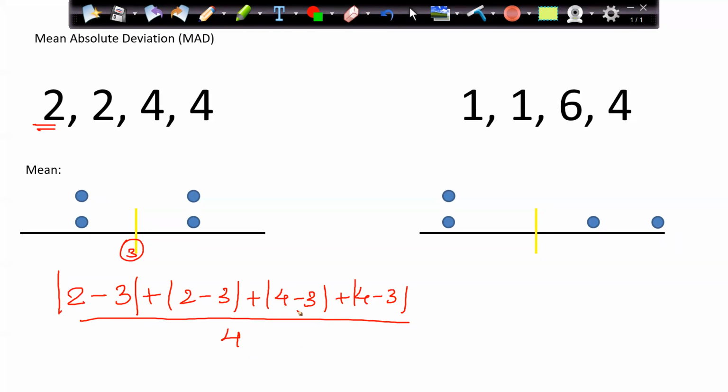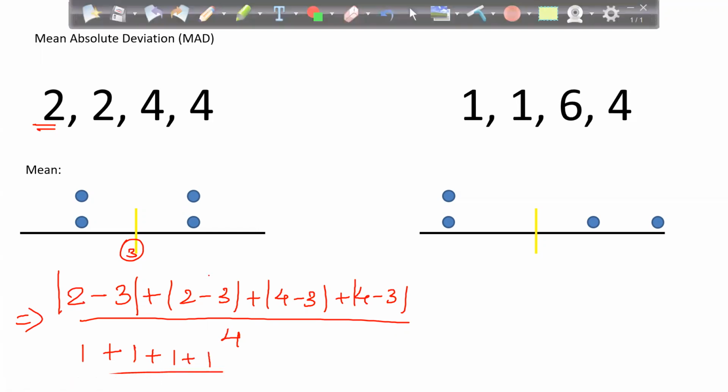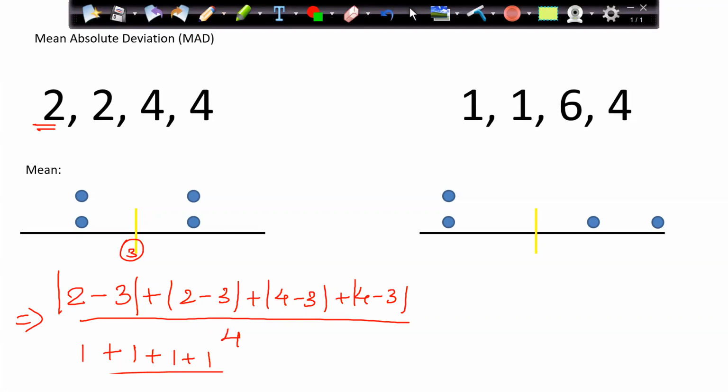I have to find the mean also, so divide by 4. 2 minus 3 is 1 plus 1 plus 1 plus 1 by 4. That comes out to be 1. So my mean absolute deviation for this data set is 1.